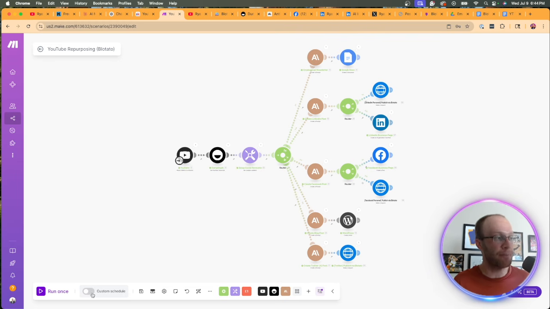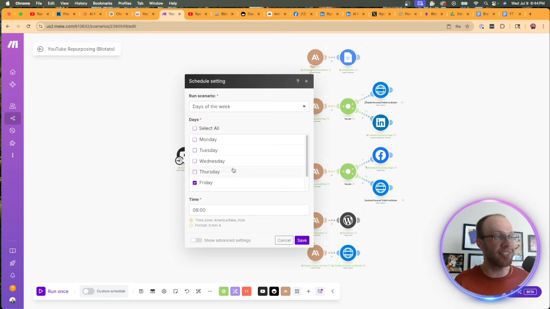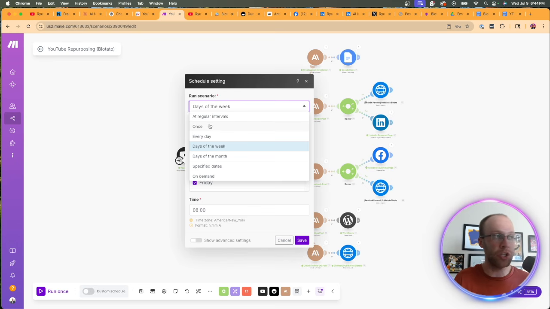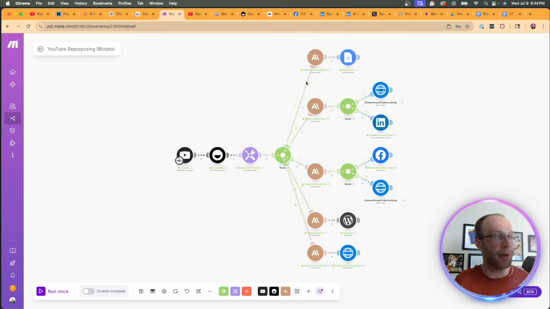One thing I forgot to mention here is that you would want to set a schedule or set an interval. You could do it once a day. You could do it every time a video is published or any other scenario or interval and customize it to your liking. But that is how you repurpose and distribute long form content to short form content variations while maintaining your style, your tone, etc.